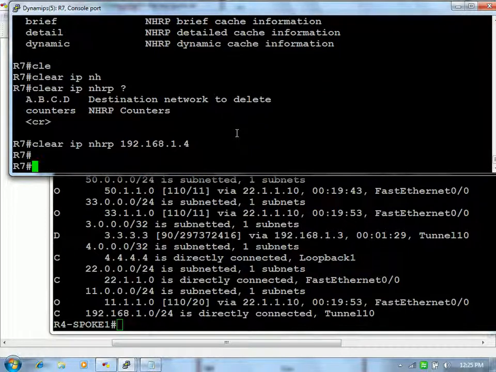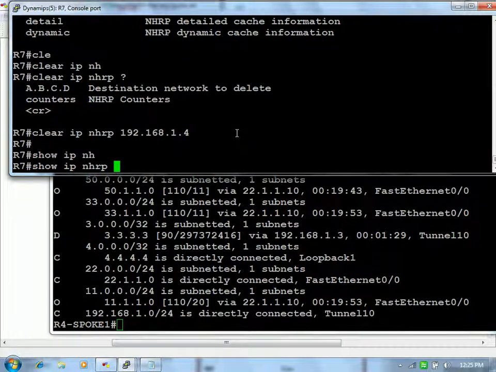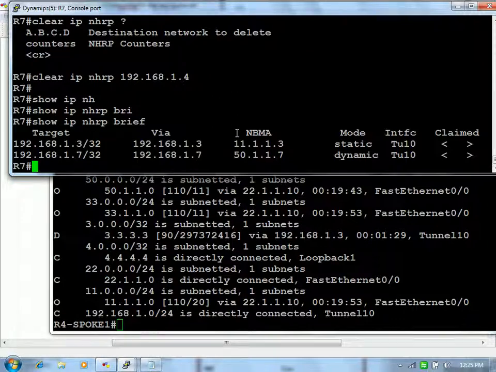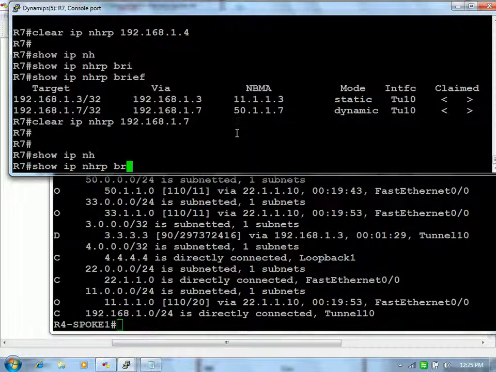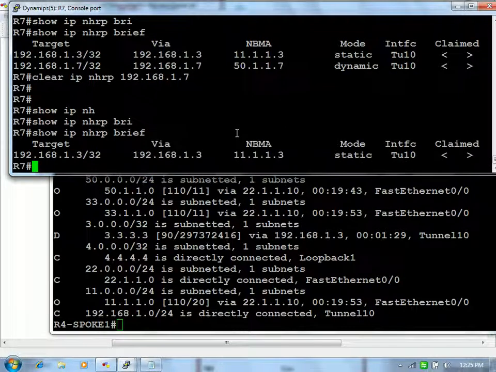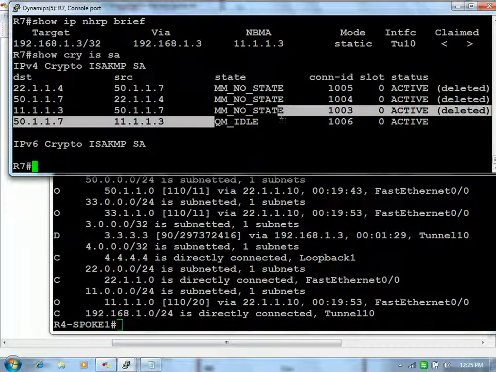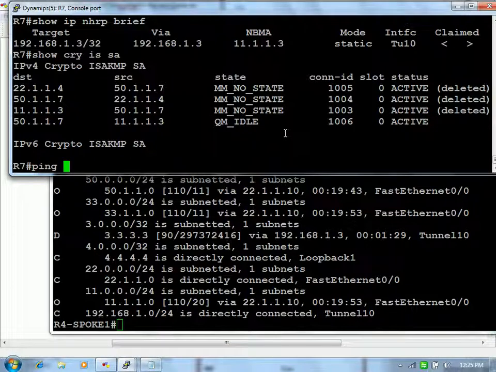Four, right? That was our initial, right? So, show crypto ipsec sa, only one tunnel, right? Now let's try to ping 4.4.4.4.